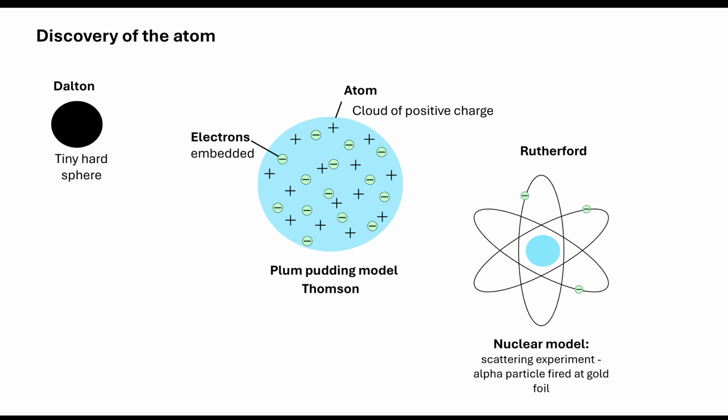Then we have Rutherford. Now, Rutherford used the results from other experiments, which were to do with the scattering experiment, where alpha particles were fired at gold foil, and that meant he could take that evidence and suggest that the nucleus was the mass concentrated in the center, and that the electrons were orbiting around. And that is where we came up with our nuclear model.